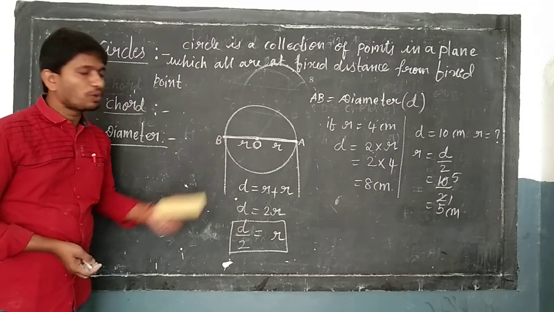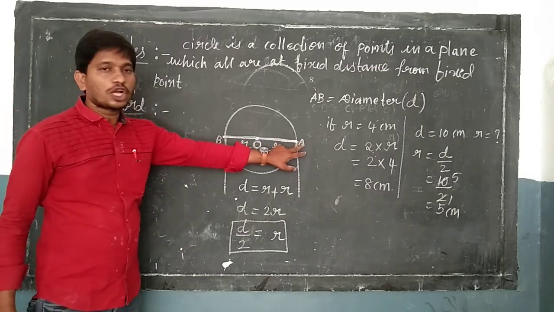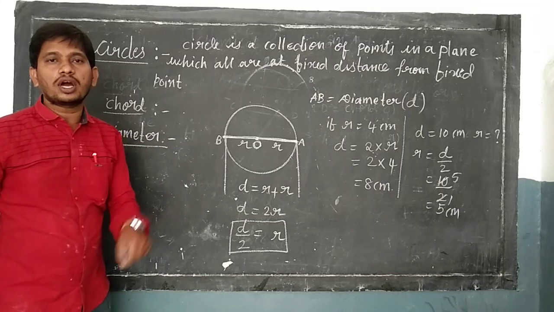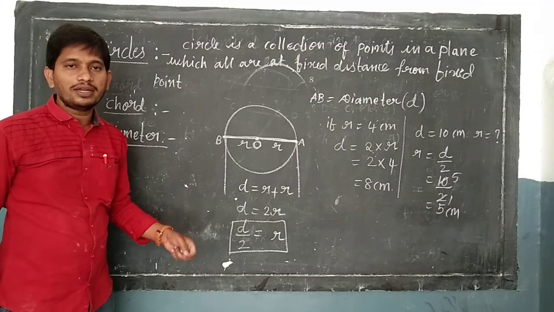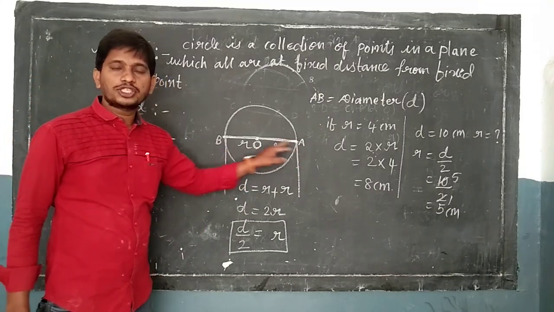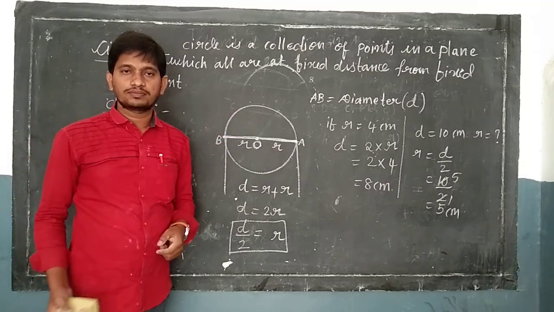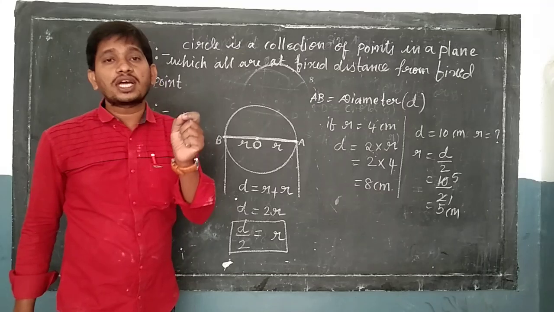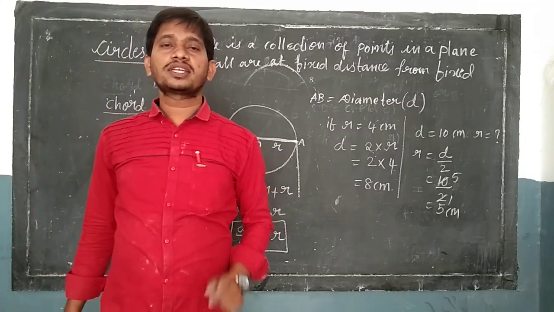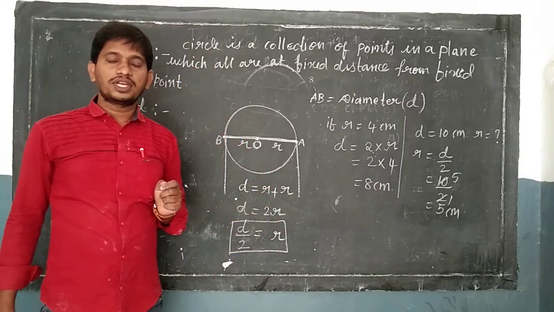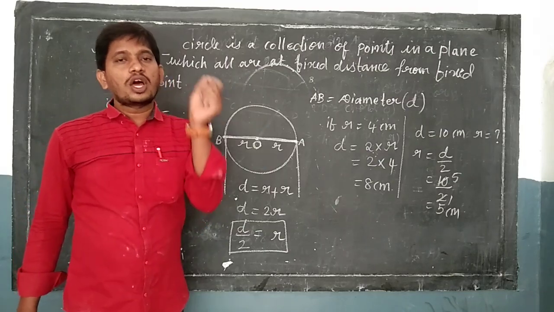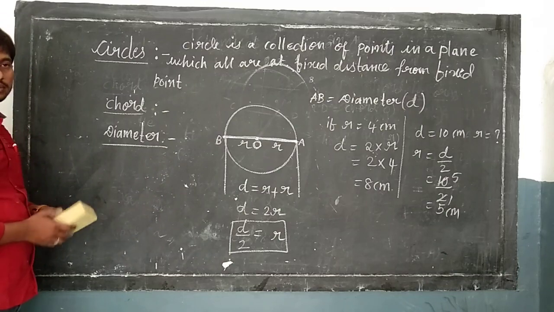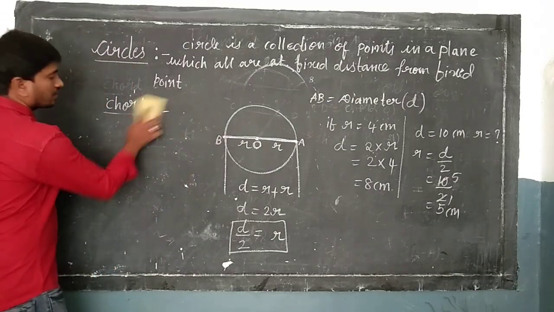And one more important point is that diameter is also a chord. What do you mean by chord? Chord is nothing but a line segment that joins any 2 points on a circle. See, AB is also a chord, and diameter is the longest chord in a circle. This is about diameter. And the next one is arc.